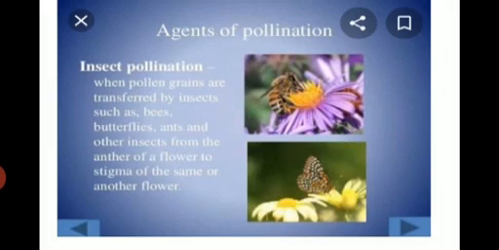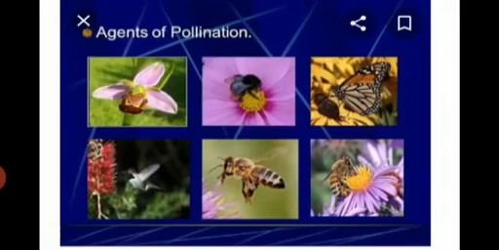Here in the diagram showing the honeybee and butterfly, the agents of pollination. In this diagram you can see different insects and animals showing the agents of pollination. Here you can see honeybees, butterflies, and hummingbird showing the process of pollination.